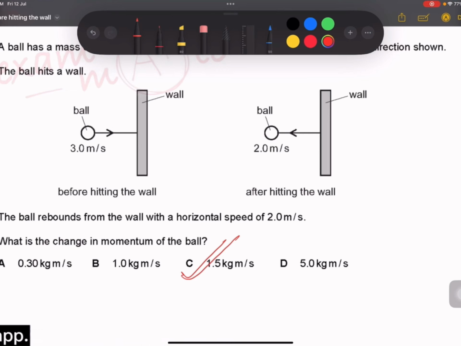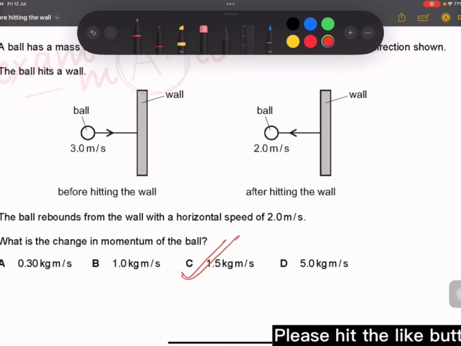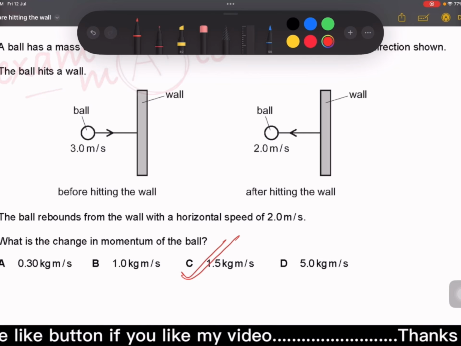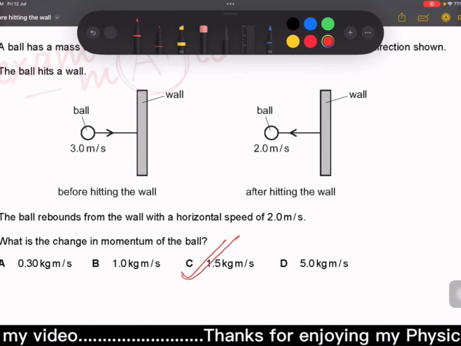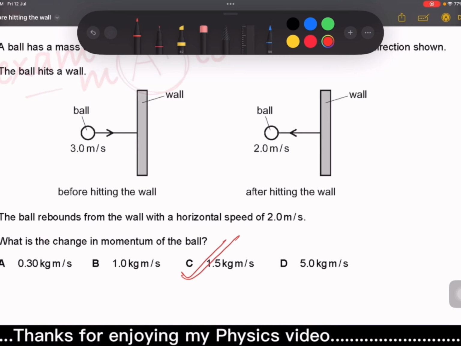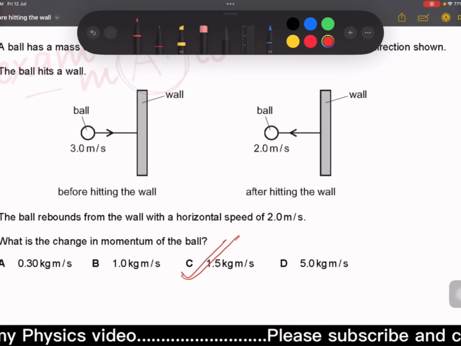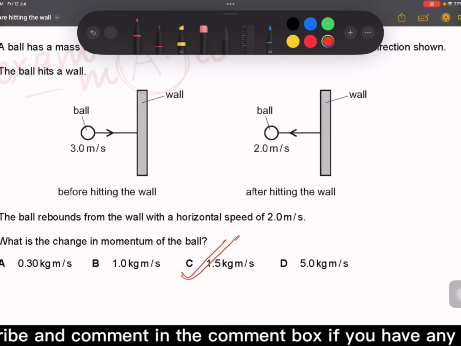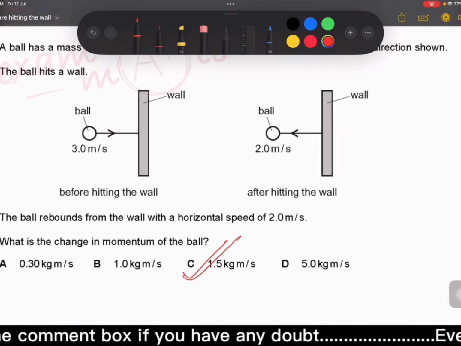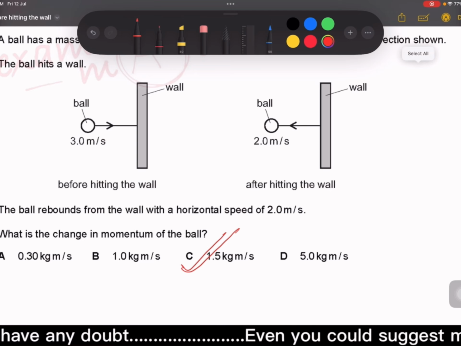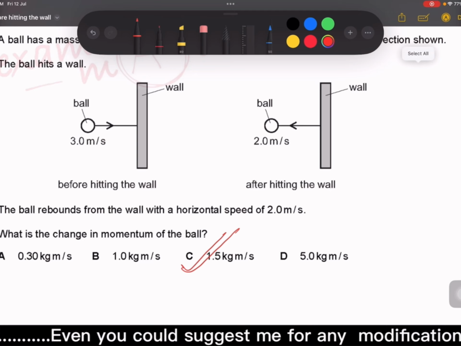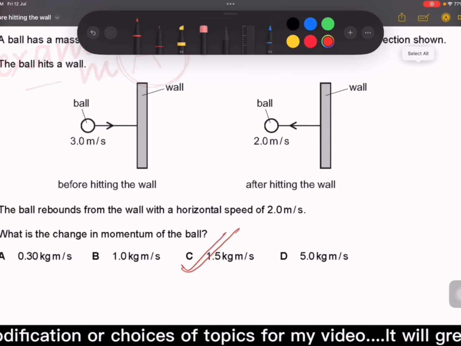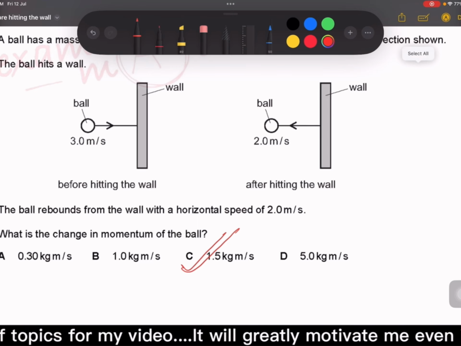Because earlier, in the same direction, because of same direction we had to subtract, because change means final minus initial. But now, after colliding, the ball is returning back in the opposite direction. Because of the opposite direction, after that negative sign, one more negative sign is appearing. And because of these two negative signs, minus minus gets a positive sign.